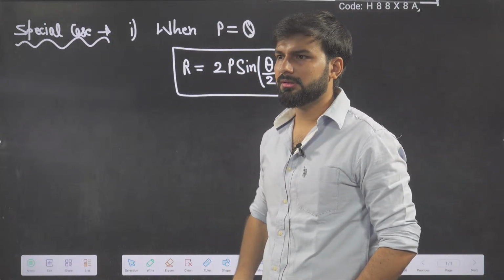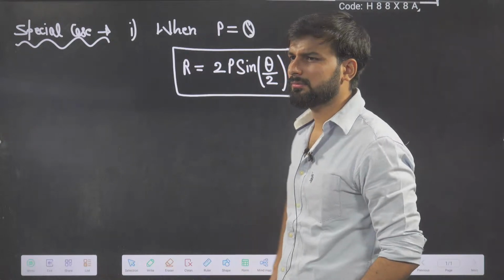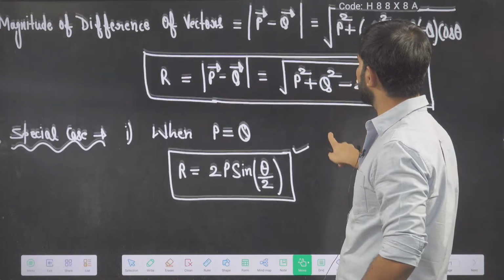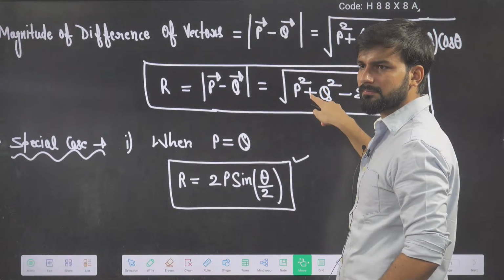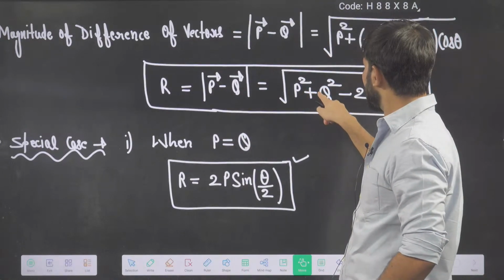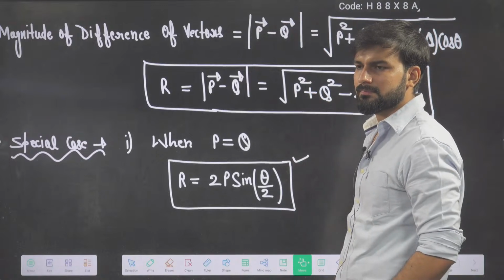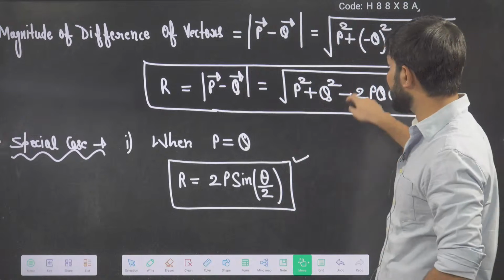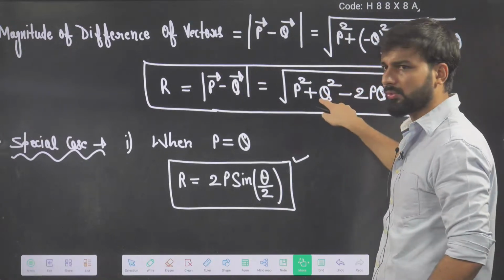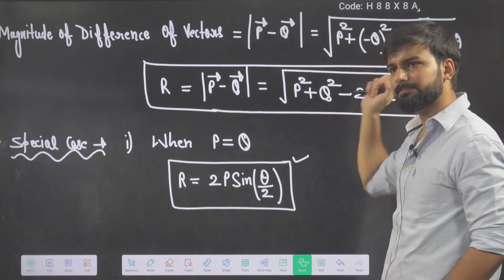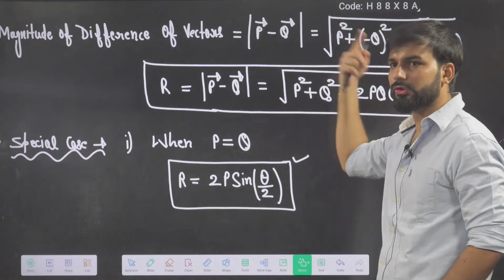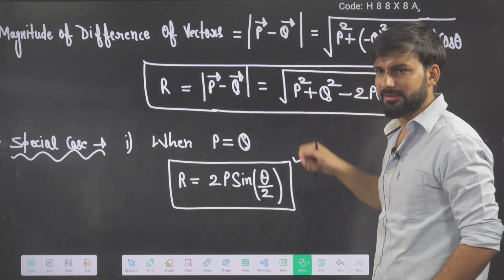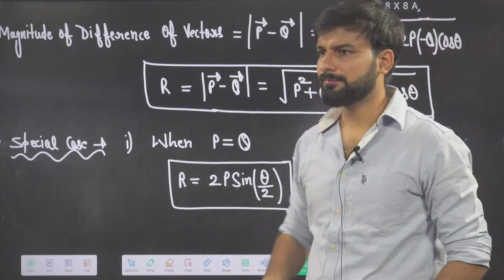Sir, how do you get the square in the last step? Which step, beta? Where is the square? This is already the formula. I don't know which square you are asking. I think you are asking about this square. Beta, minus 1 squared becomes plus 1, and it remains on the q square. Right? If you don't know, then you have to learn this thing.